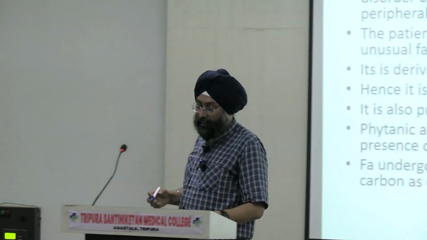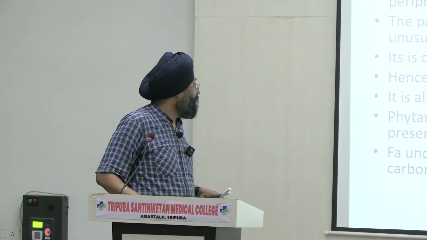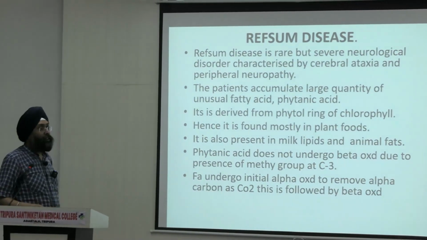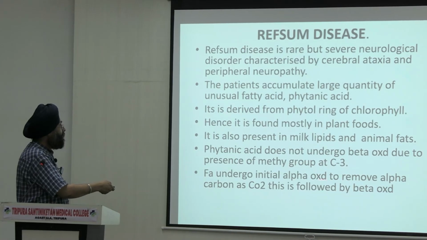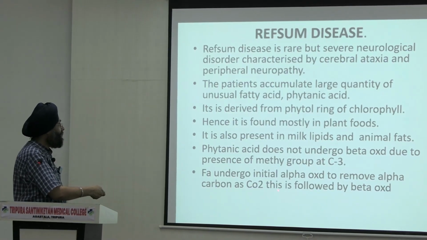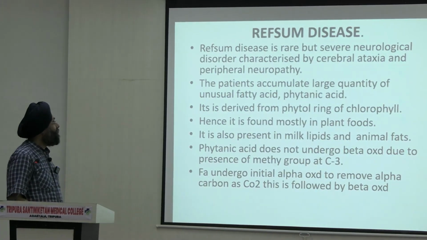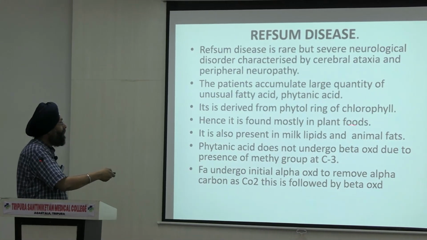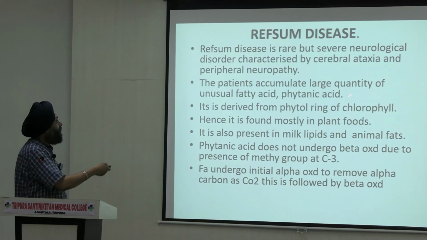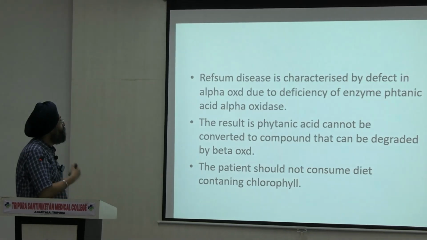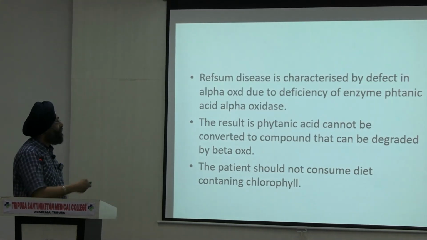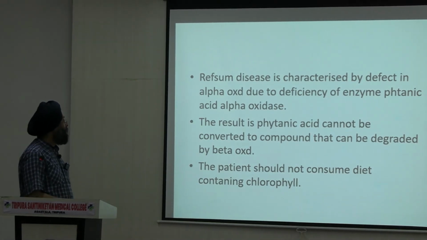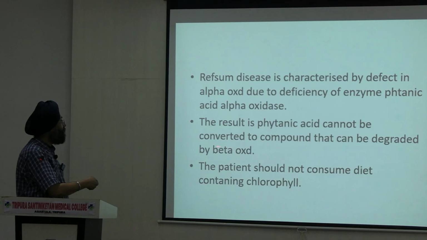In phytanic acid, there is a methyl group at carbon 3, so it will not undergo beta-oxidation properly. First, it will remove one carbon as carbon dioxide, followed by beta-oxidation. It is derived from the phytol ring of chlorophyll and is mostly found in plants. Phytanic acid accumulates. The enzyme deficient is phytanic acid alpha oxidase, so it cannot be converted and processed by beta-oxidation.